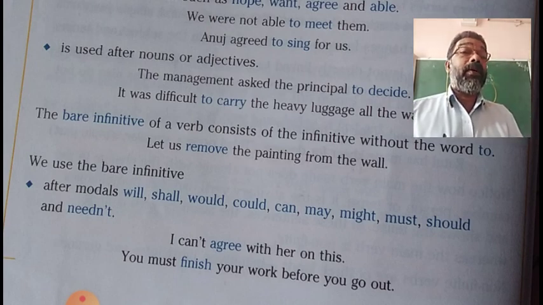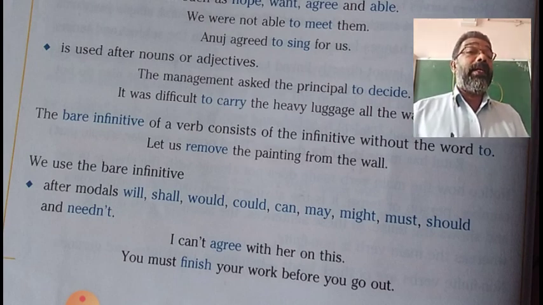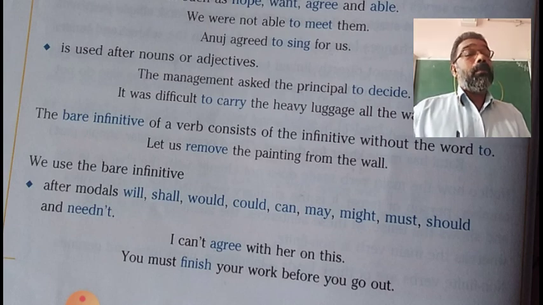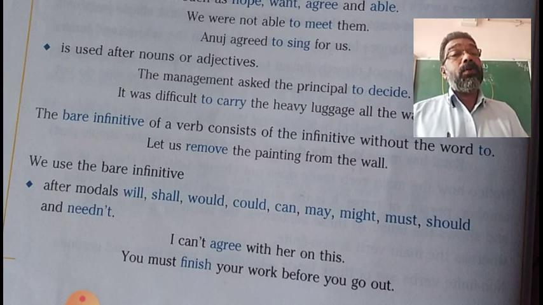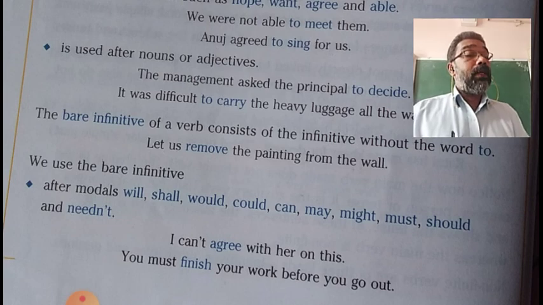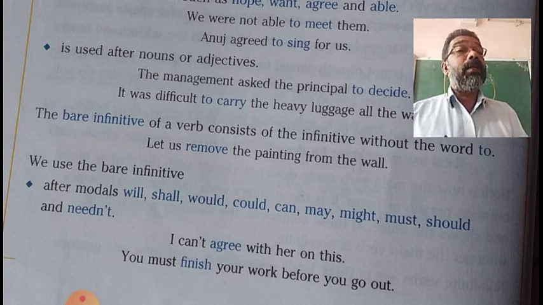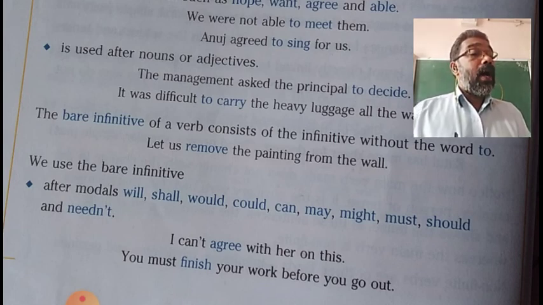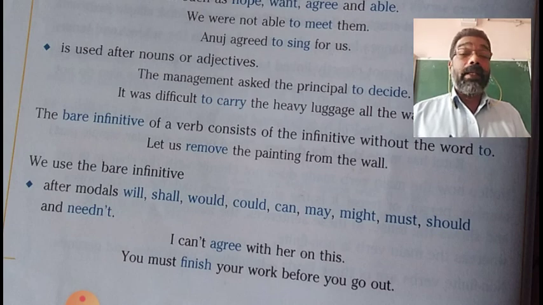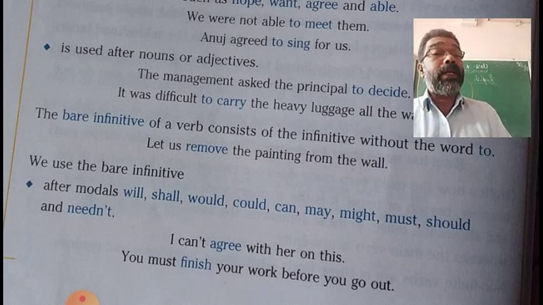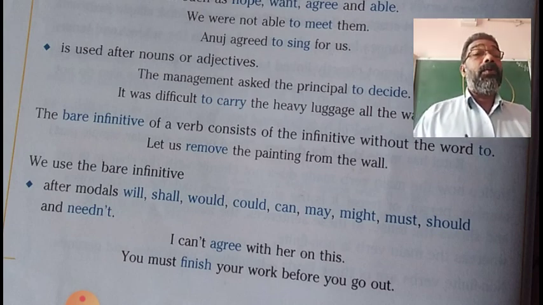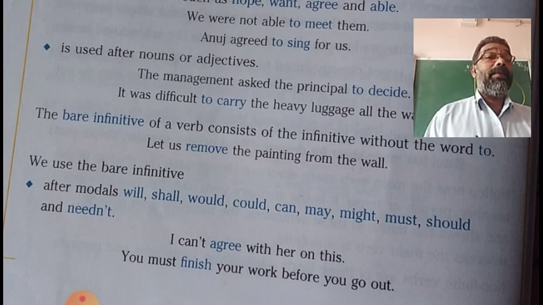Let is the verb here, and after let we use bare infinitive, not to infinitive. I can't let you to go, that is wrong. I can't let you go. The same way, I saw him to read, that is wrong. I saw him read. I can't let you go. Go is bare infinitive.